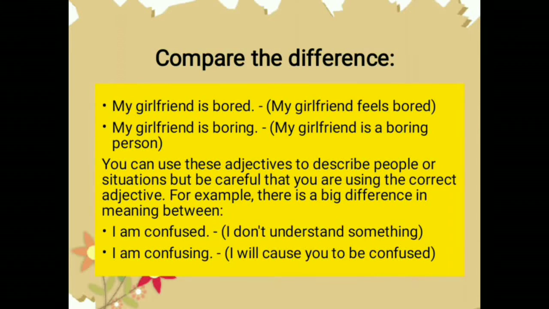Compare the difference. My girlfriend is bored. My girlfriend feels bored. My girlfriend is boring. My girlfriend is a boring person. You can use this adjective to describe people or situations, but be careful that you are using the correct adjective. For example, there is a big difference in meaning between "I'm confused", I don't understand something, and "I'm confusing", I will cause you to be confused.